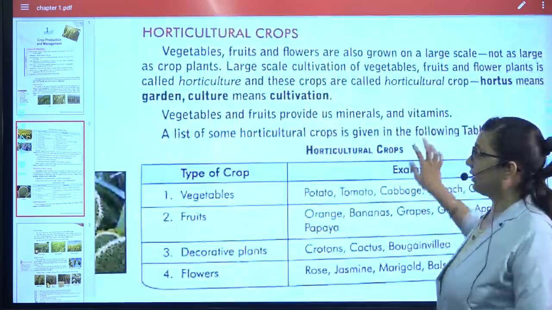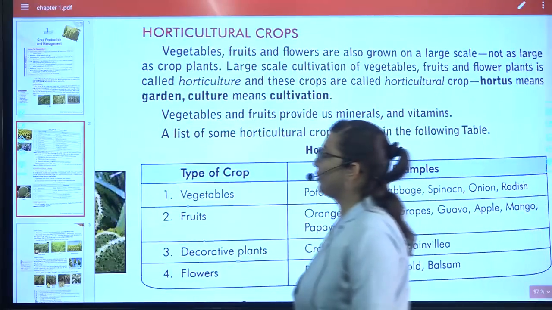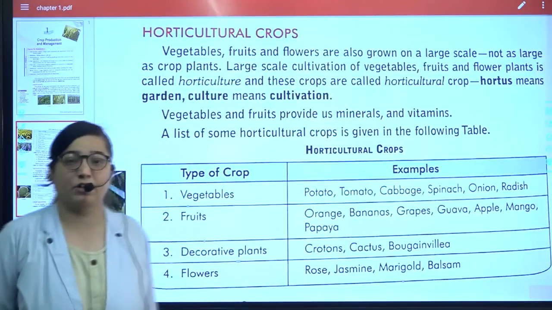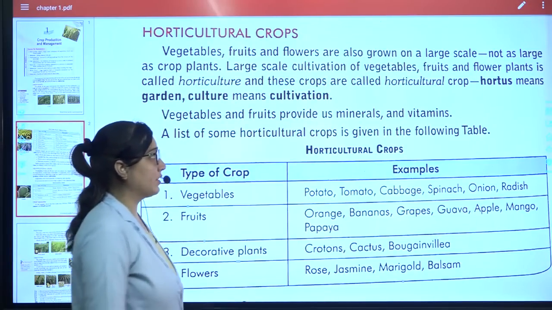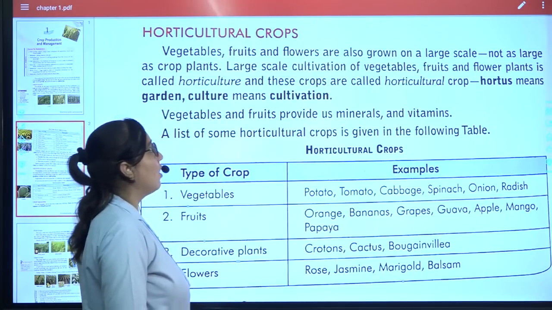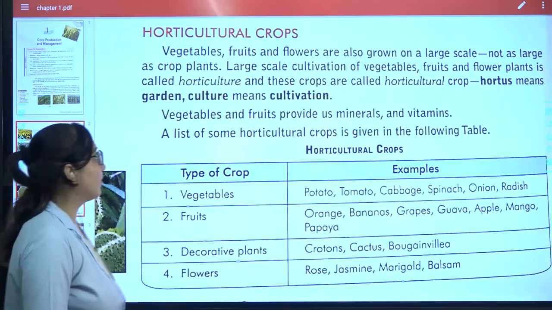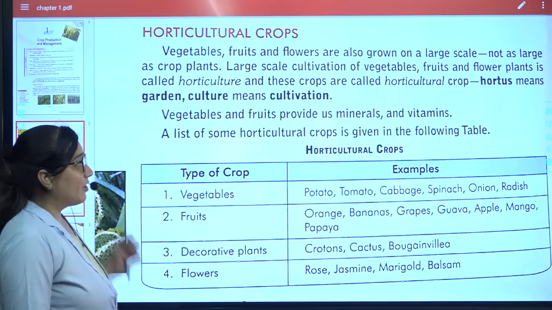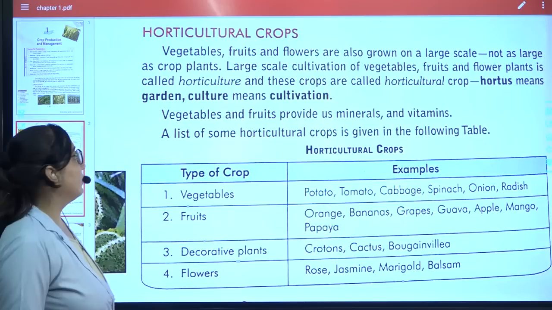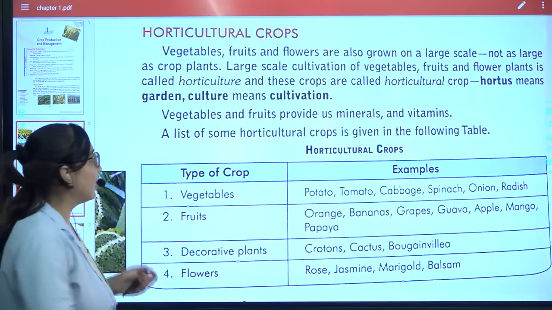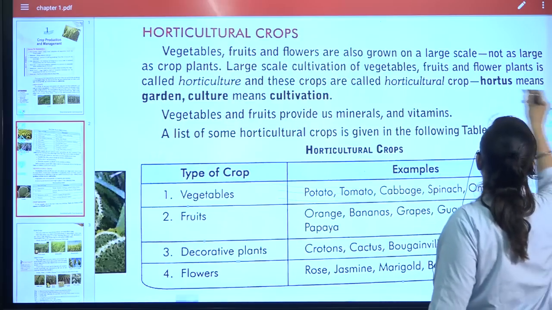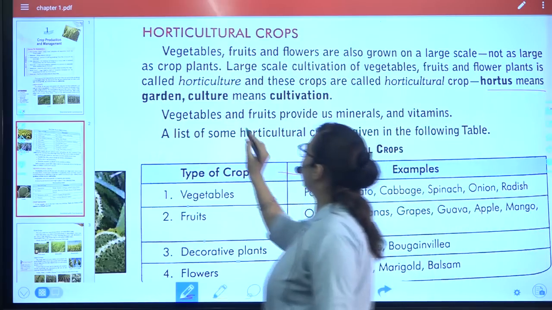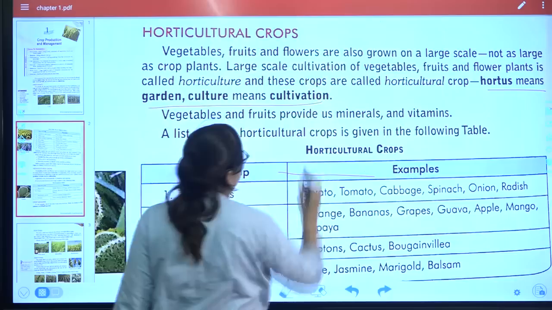Then comes horticulture. This is very important from the examination point of view. Horticulture, that is the vegetables, fruits and flowers, they are grown on a large scale. What is that called? Horticulture. Flower, vegetable, fruit, horticultural crops. What is the meaning of the word hortus? It means garden, and culture means cultivation.